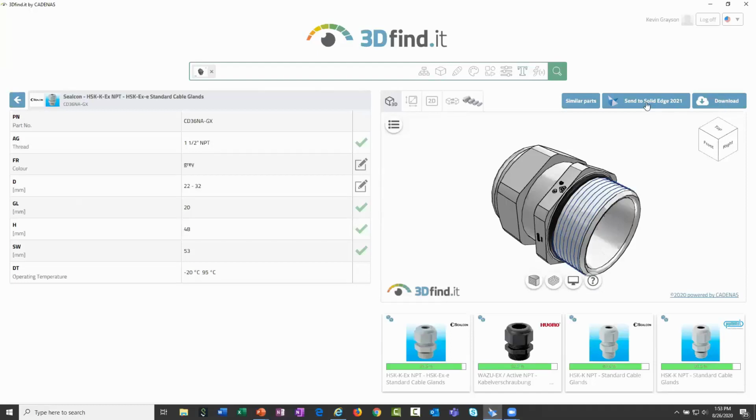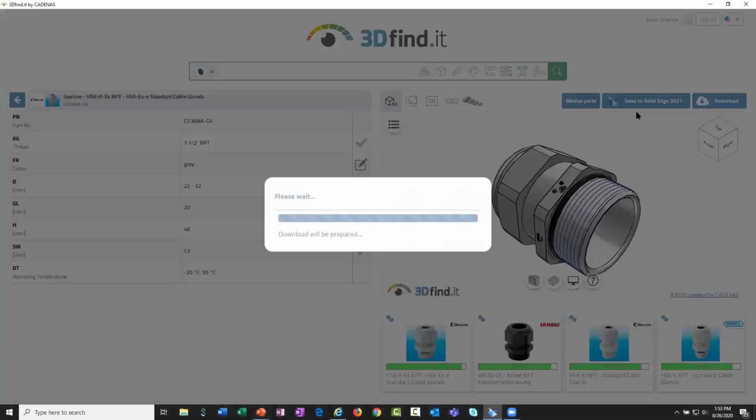Once you've determined which one you want to utilize, you can either download that file somewhere to disk on your hard drive, or if you just want to send it directly to the assembly that you're working in, you can go ahead and say send that to Solid Edge 2021, and then that will come into the Solid Edge environment, and then you can place that component right into your assembly. So it's going to go ahead and download that and place it here in just a matter of seconds.